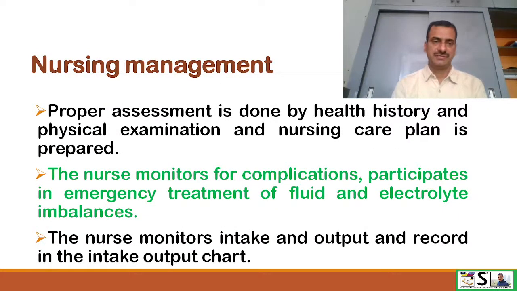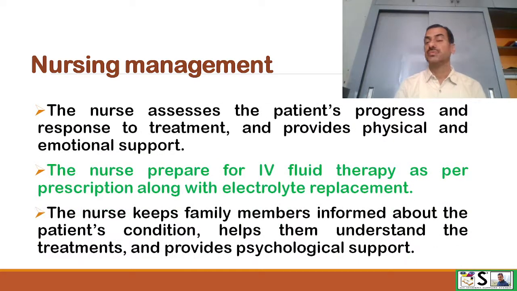Nursing management. Proper assessment is done by health history and physical examination, and a nursing care plan is prepared. The nurse monitors for complications, participates in emergency treatment of fluid and electrolyte imbalance. The nurse monitors properly the intake and output and records in the intake and output chart, because many times the treatment is based on intake and output.